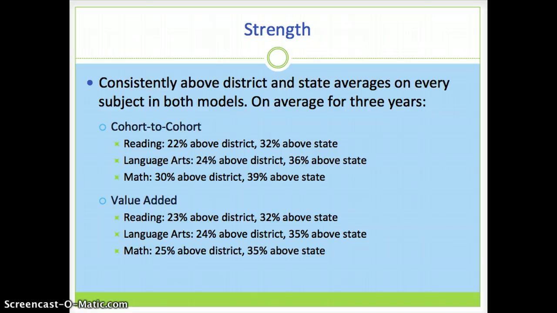With the value-added model, we are 23% above the district and 32% above the state on the reading test, 24% above the district and 35% above the state on the language arts test, and 25% above the district and 35% above the state on the math test. However, as we will soon see, these scores are not consistent among various subgroups in our school.